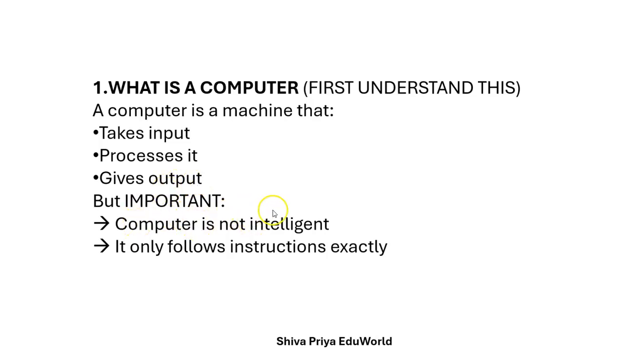Here, a computer is not intelligent like a human being, because whatever instruction I give, it will work only on those instructions. Clear? It only follows instructions exactly. Whatever I give, it follows only that. It doesn't have a brain like human beings. That's why it is not intelligent.